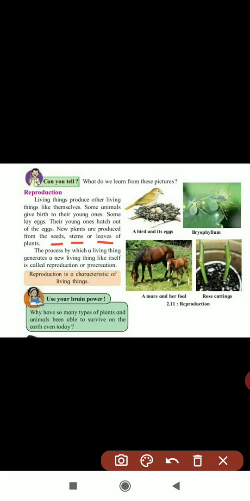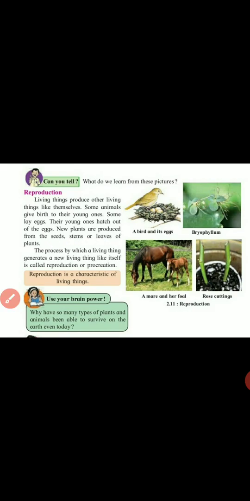So plants also can reproduce, but their reproduction techniques are different. Some birds and animals give eggs, but some animals give birth directly to their young ones, and plants are produced from seeds, stems or leaves.